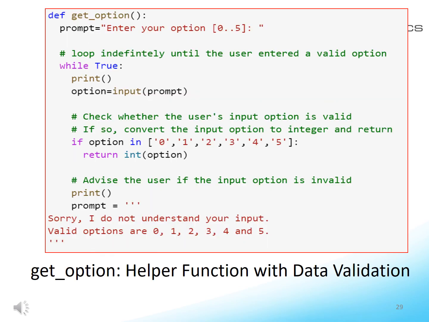This slide defines a function for getting the correct option from the user. The function uses an infinite loop to ask and get the correct option from the user. It also uses the int conversion function to convert the character input to an integer.